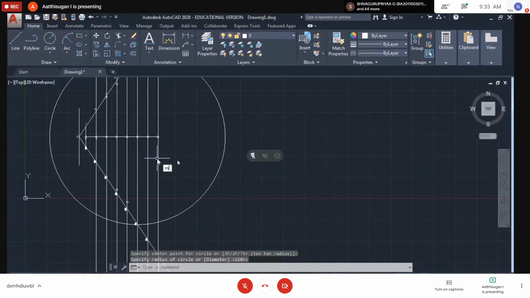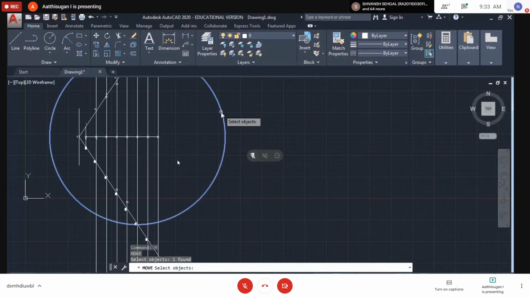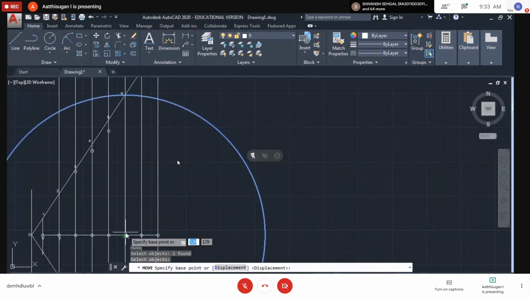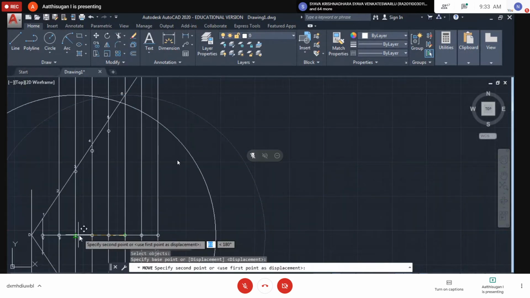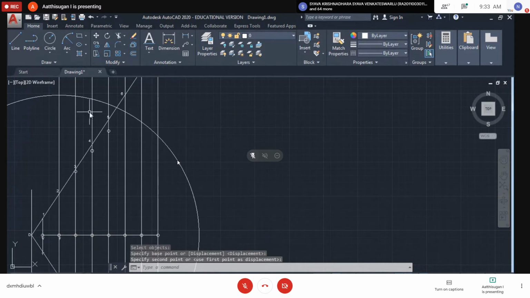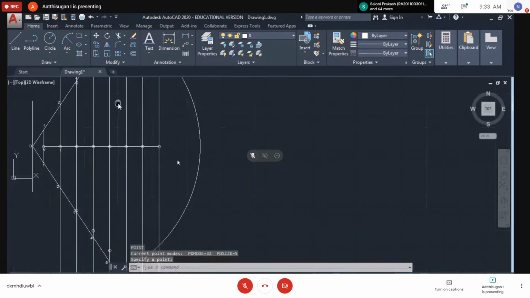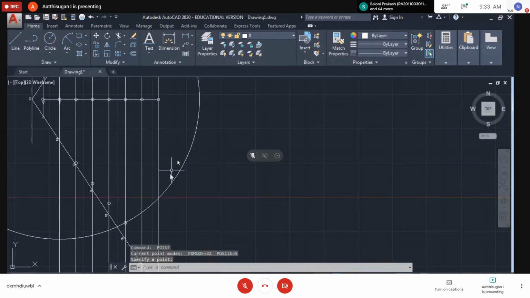Then move it. Can you draw it here? Select this circle. This is the center point. Move to focus the intersection point. Okay, so PO. Next, draw the orthogonal for the point. Okay, so now delete the circle.